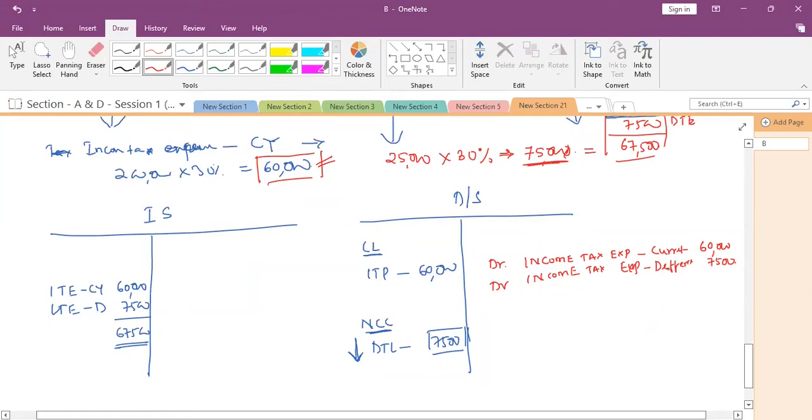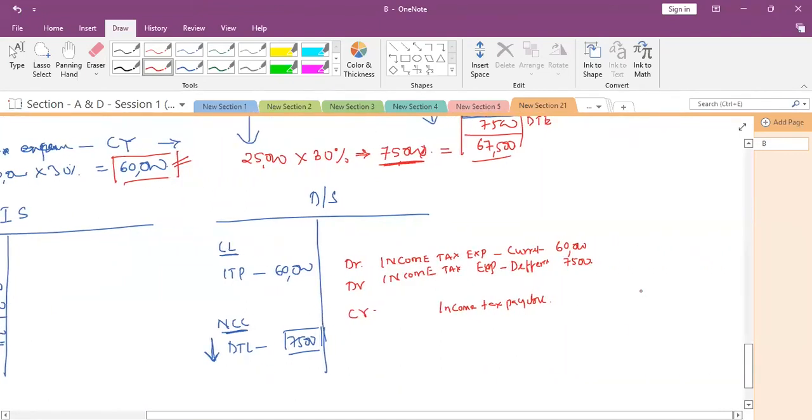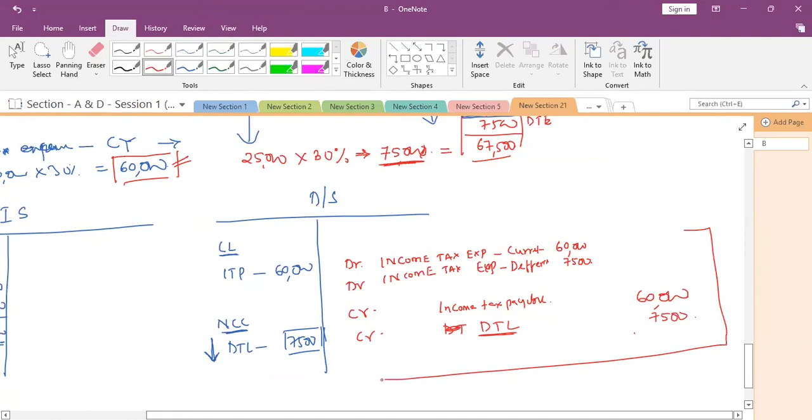Now, the 60,000 we are not paying immediately. It is payable in 2-3 months. So what is income tax payable? Income tax payable is credit, 60,000. And deferred tax liability is also credit, 7,500. So this is the journal entry we will be passing in the books of accounts.